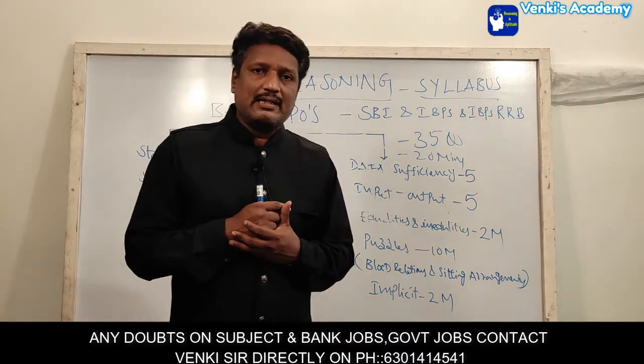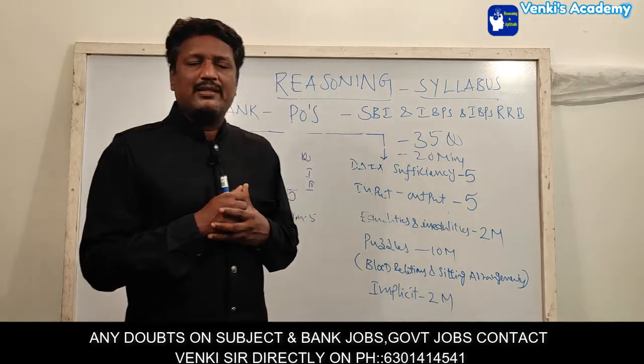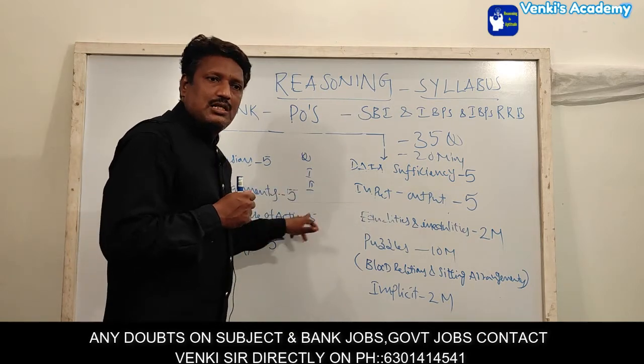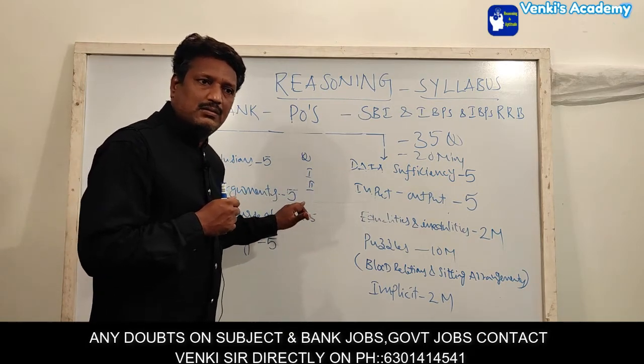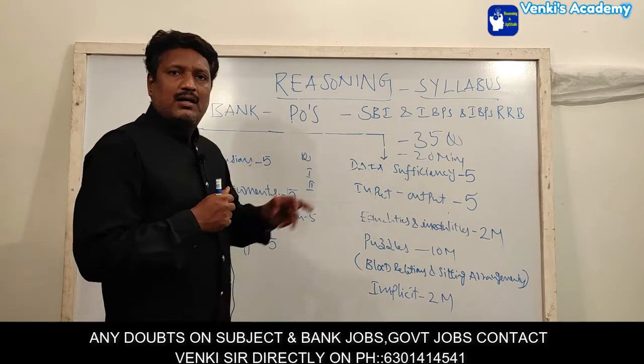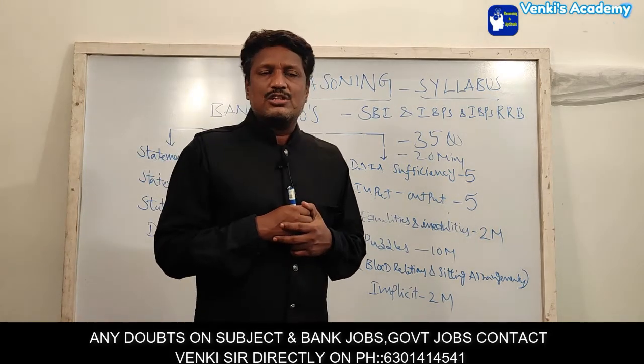That fourth option we can call neither alone is sufficient. Neither alone is sufficient means we are not getting the answer by using statement 1 alone or 2 alone, or even by clubbing both together. For the above question, we have to mark the answer as 4.